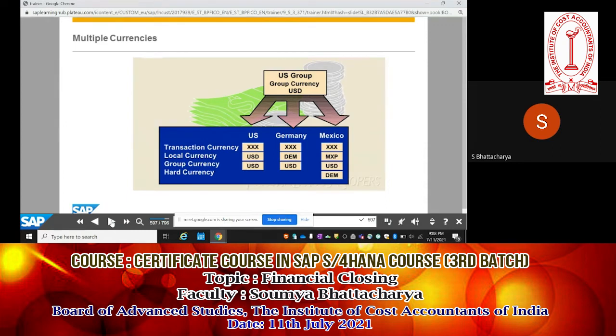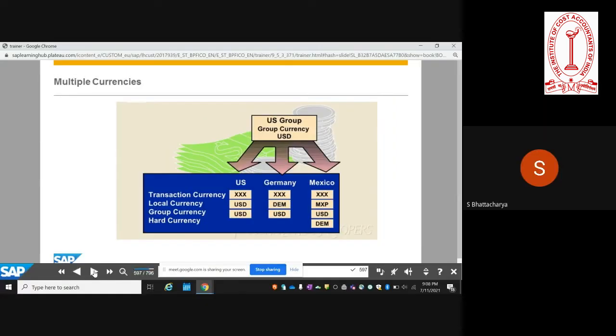So there are 4 types of currencies. First of all, you have a group currency, which is basically the currency in which the group consolidates the financial information. For example, if the company is headquartered in France, then the group currency will be euro. If it's in India, the group currency will be INR.